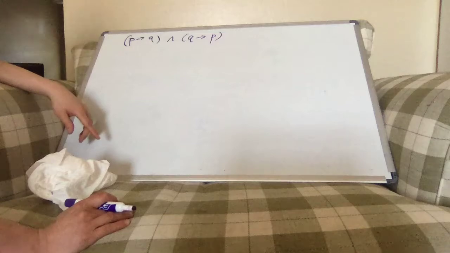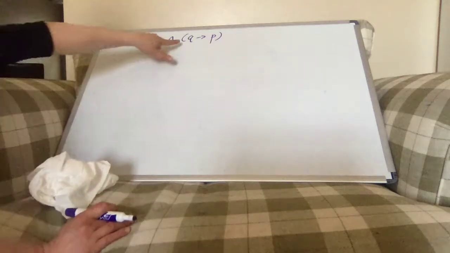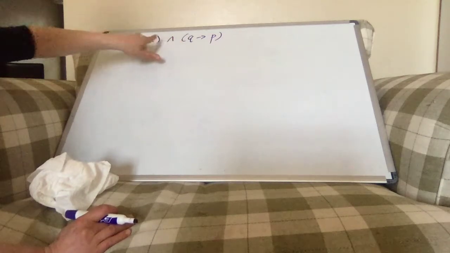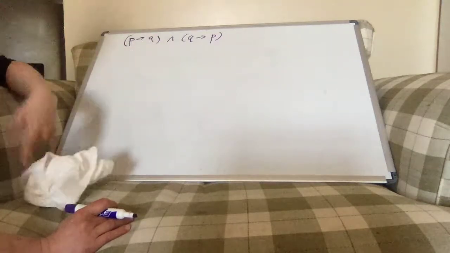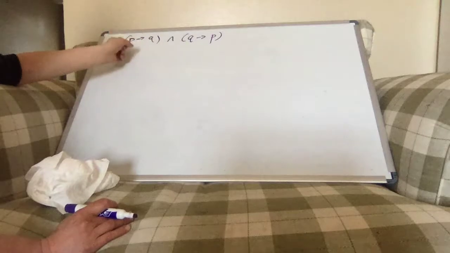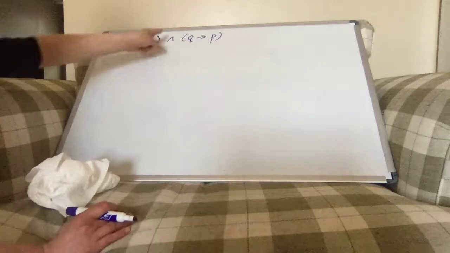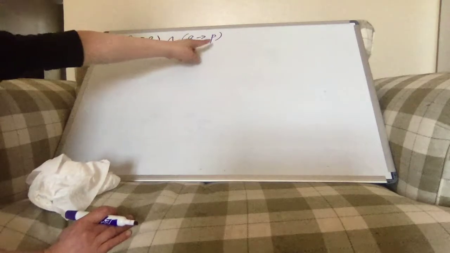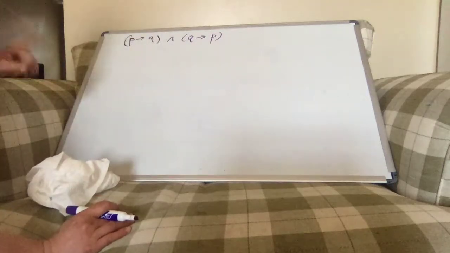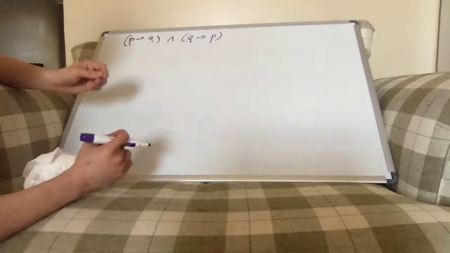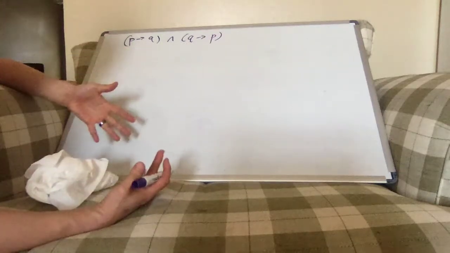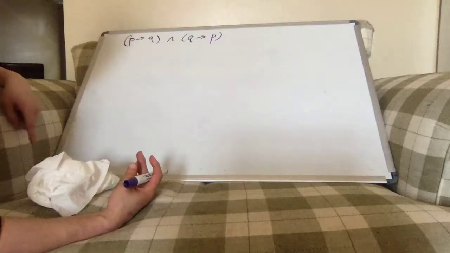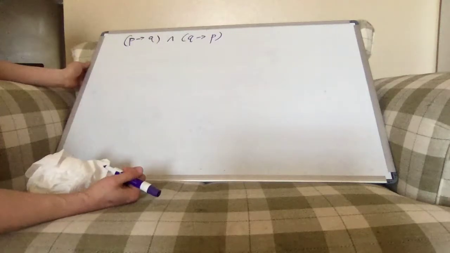So what that tells me is that this is a statement that's true whenever they're both true or they're both false. And this makes sense, right? You want whenever P happens for Q to happen, and whenever Q happens, that P happens. And for that to be true, it must be that they're either both happening at the same time or they're both not happening at the same time. There's no other scenario. Otherwise, one of these guys does not hold.